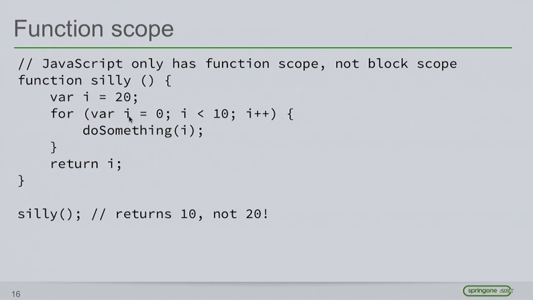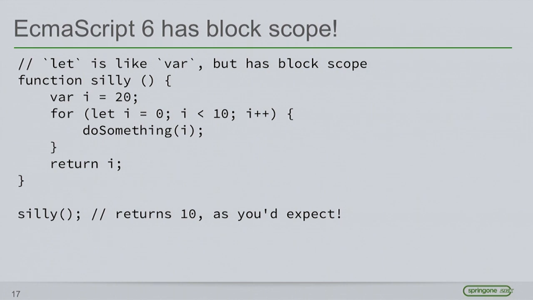In this small snippet, obviously, it's very easy to spot this problem, but in a larger section of code, you might not see this. And so variable i is effectively hoisted to the scope of the function. It's not blocked to this for loop here. So effectively, when we return from this function, i is going to be set to 10 and not to 20, as we might expect. So this is something that might trip you up, and very important to understand in JavaScript. We do have a solution for this. I'll get to that later. Oh, no, I'm going to get to it now.